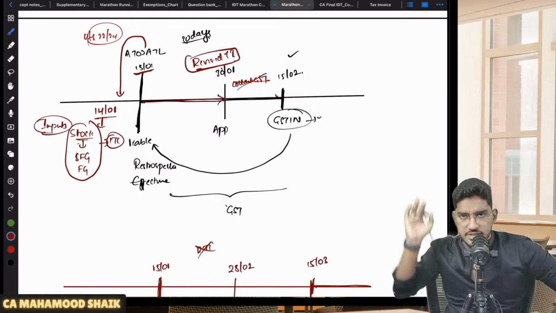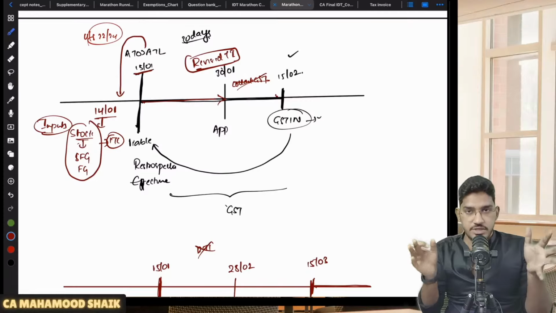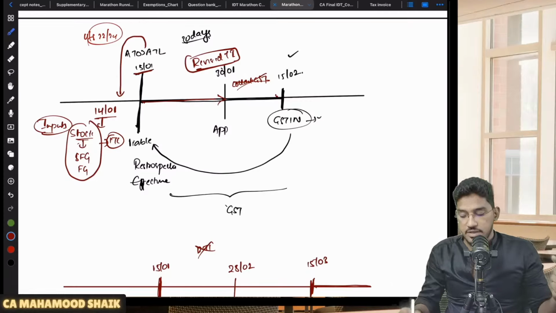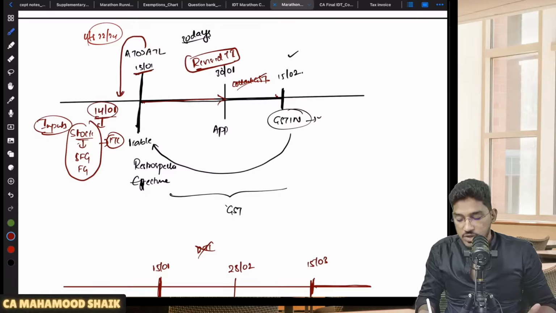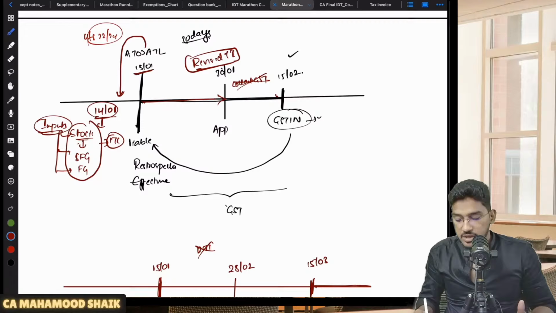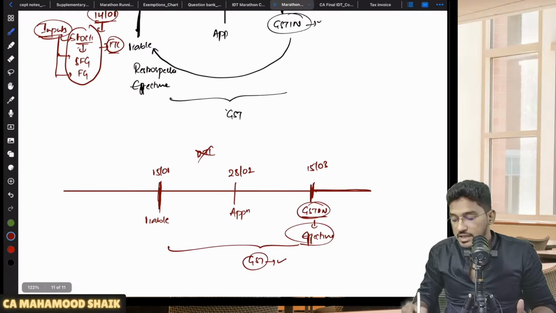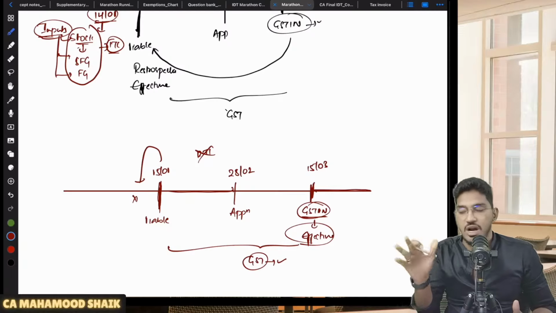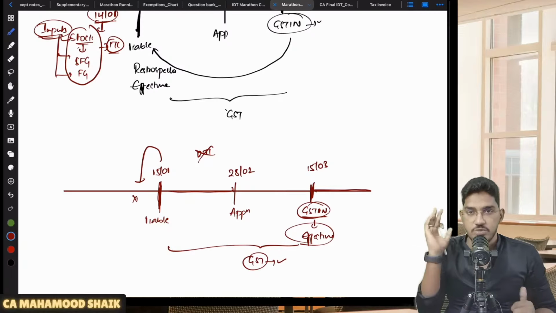This anyhow we will see in the ITC chapter, but I am connecting all the relevant provisions at one place. So in case you become liable for registration and you submit your application within 30 days and you got the registration certificate, one day before you become liable for registration, on that date, whatever inputs are contained in stock, in semi-finished goods, or in finished goods, on that you have to calculate the amount of GST. On that whatever GST is attributable, you can take it as ITC. But in case you have made the application beyond 30 days, you will lose that right to claim the GST on your stock. You can't claim the GST available on your stock. That right also you will lose.